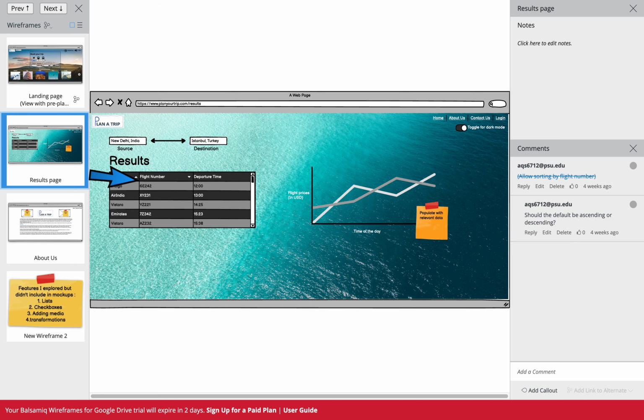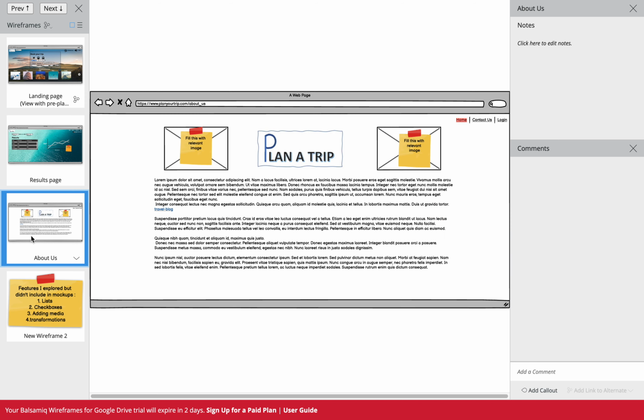Once you've specified your source and destination, it shows you this page with available modes of transport. If you've selected a flight, it will show you the available flights for your source and destination, and also this little graph that gives you trends about the flights and their prices at different points of time. And this is a little about page describing the purpose of this particular application.